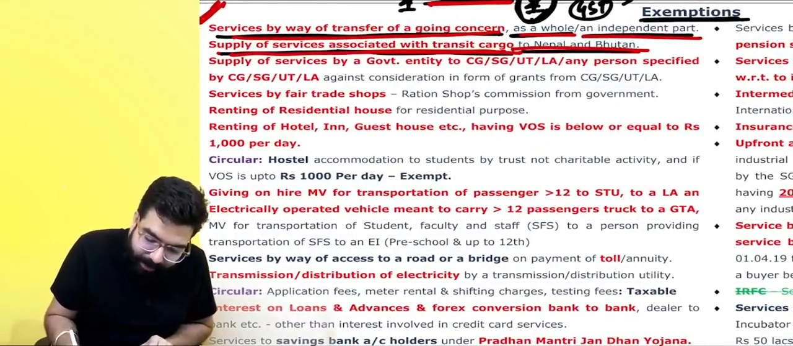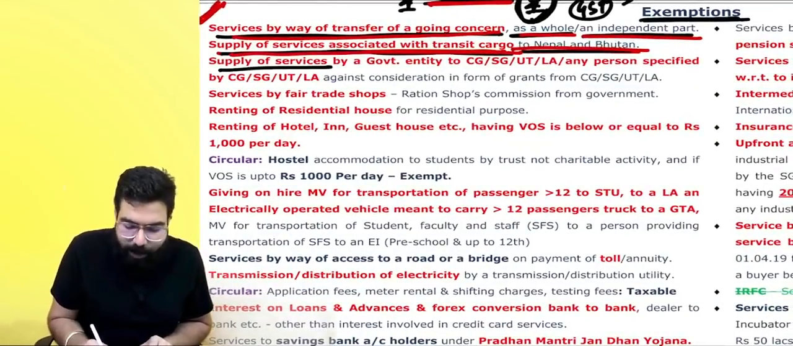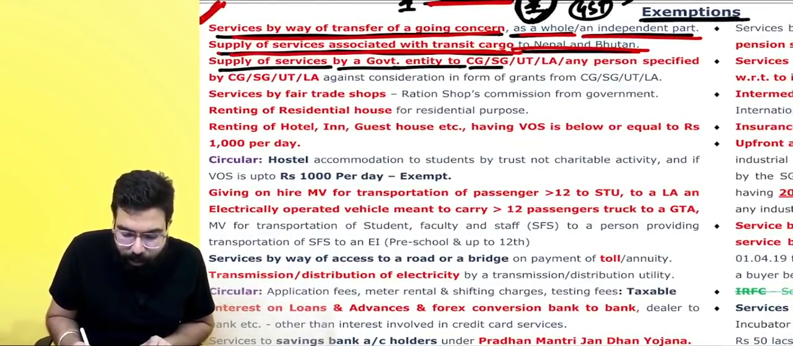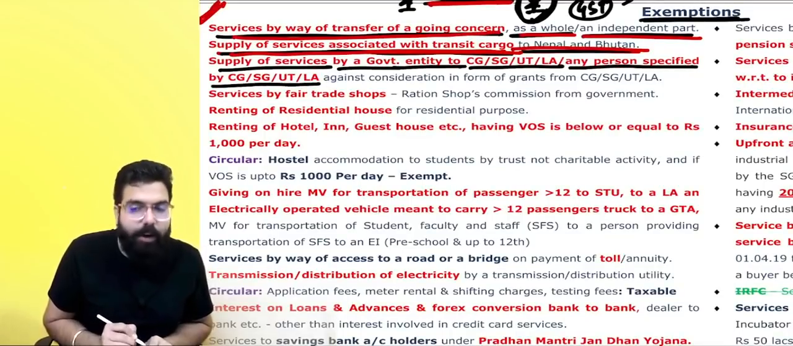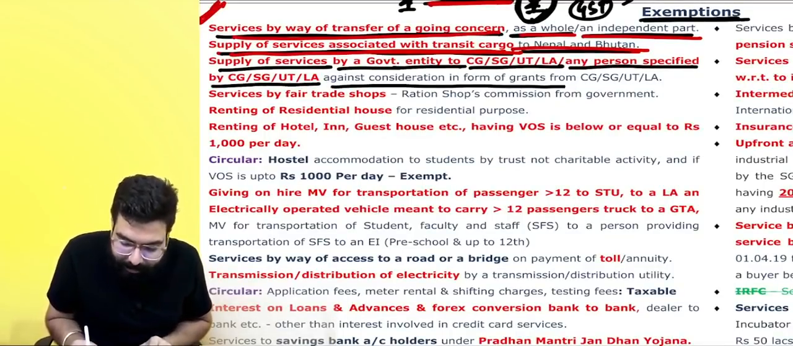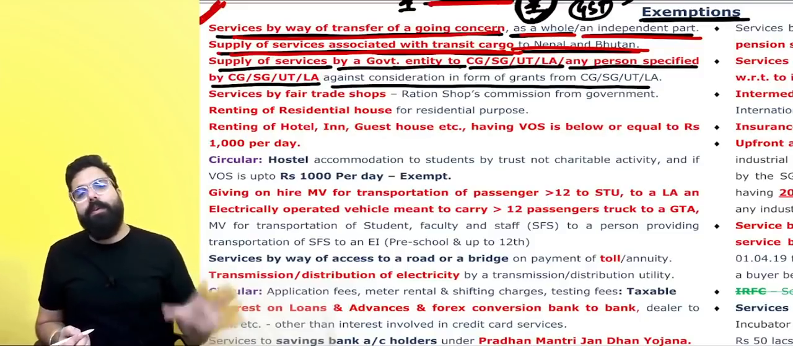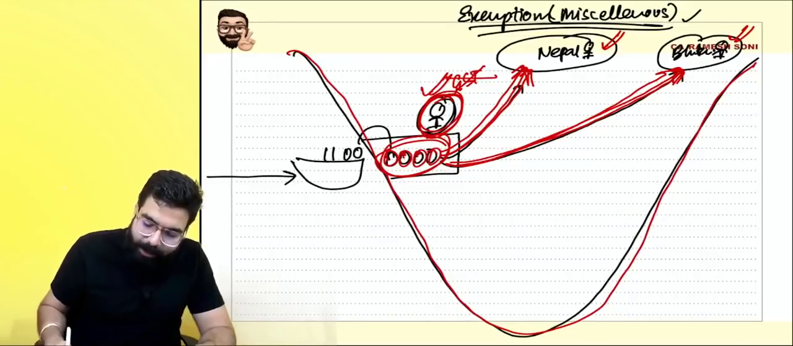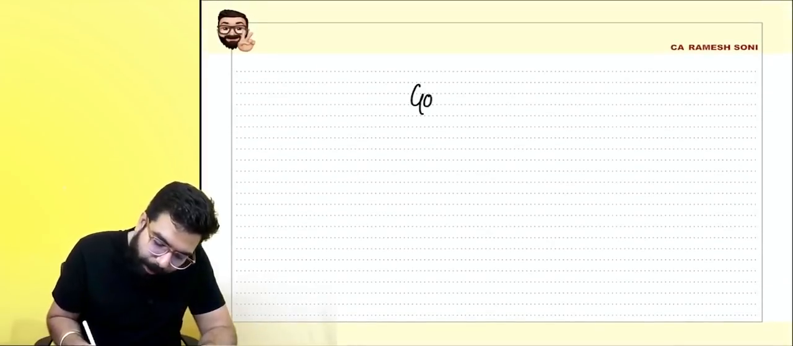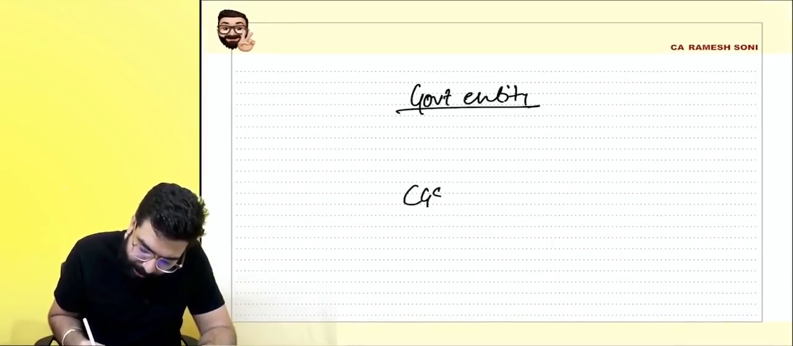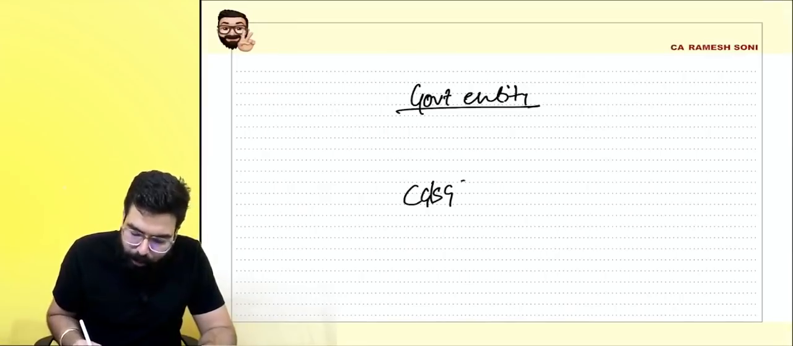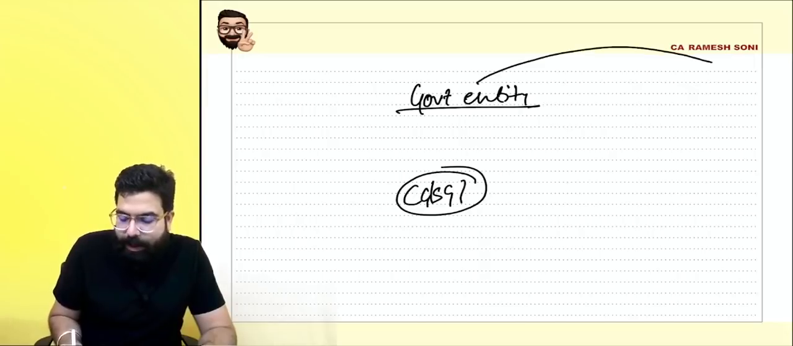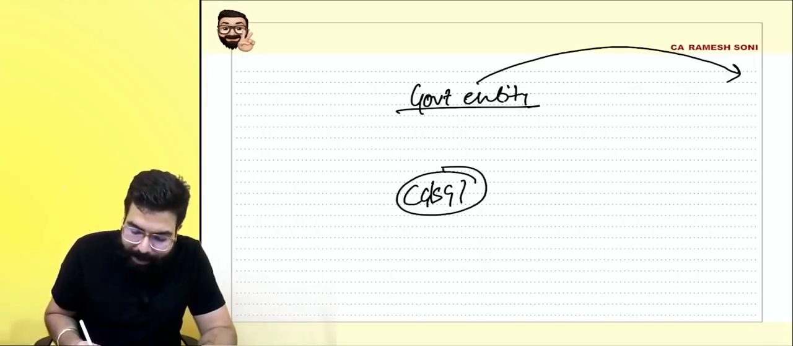Next, supply of services by a government entity to the central government, state government, or any person specified by the central government or state government, against a consideration in the form of grant from the government. So, if there is a governmental entity, and the governmental entity is anyway set up by the central government or state government.